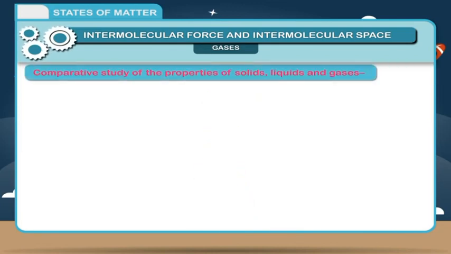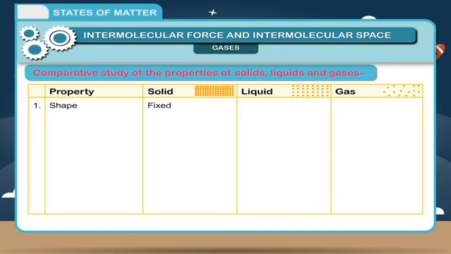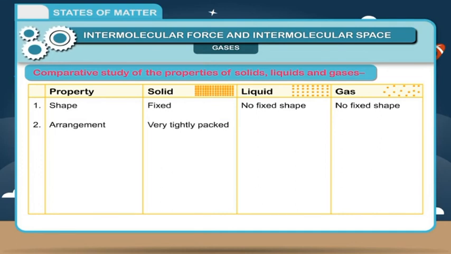Comparative study of the properties of solids, liquids and gases. Property: solid, liquid, gas. 1. Shape: fixed, no fixed shape, no fixed shape. 2. Arrangement: very tightly packed, loosely packed, very loosely packed. 3.